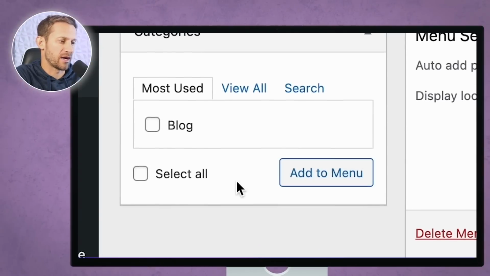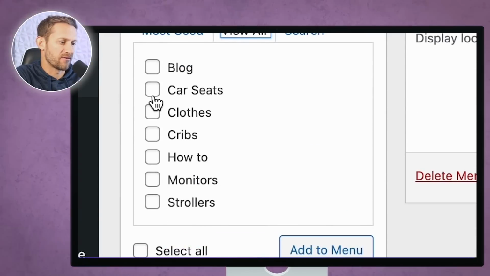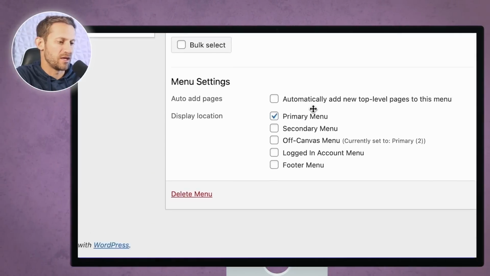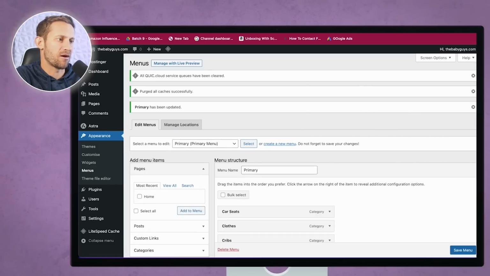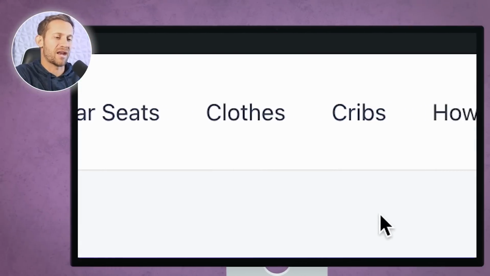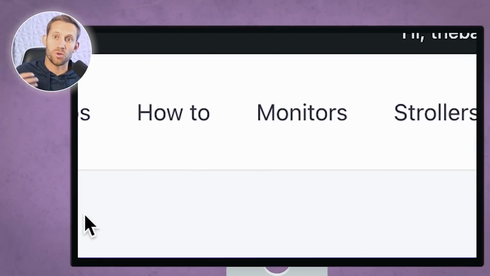So I'm going to click on categories right here. I'm going to go to view all, and you can see I've got all these different categories that we've selected. We're not going to have the blog as a main category. And then we're just going to click add to menu, and it's going to pull all those over to our menu. And you can see that when I click save menu now, and I head over to thebabyguys.com, it's now got all these nice categories up here that make sense when someone goes to a baby blog, right?